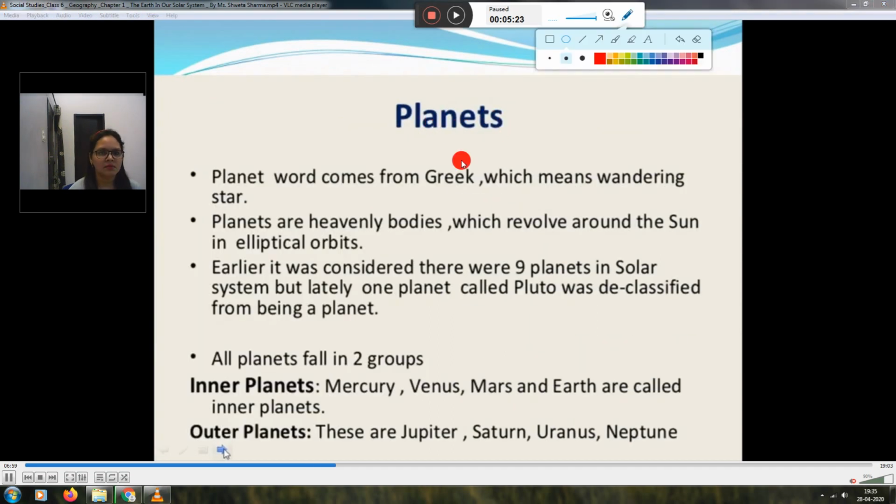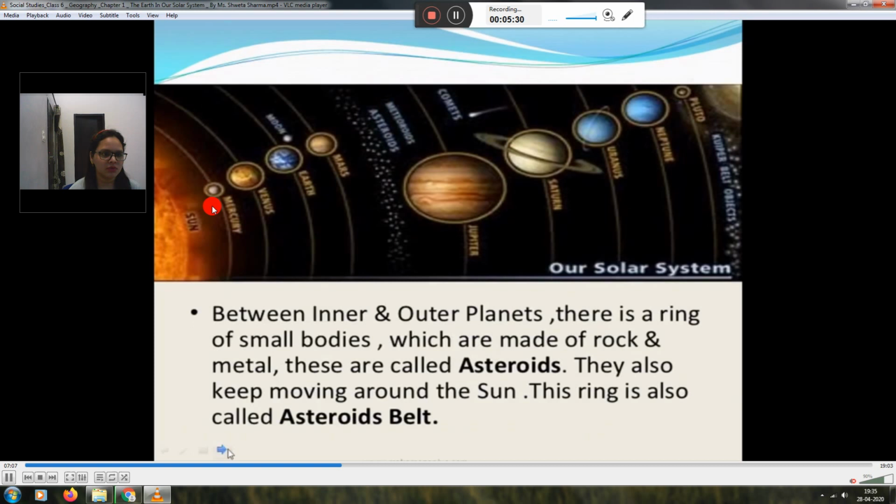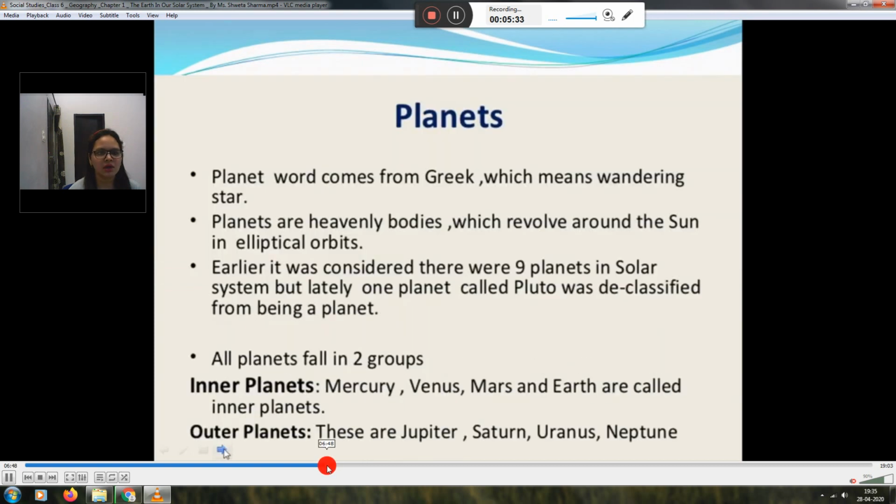Planets. The word planet comes from a Greek word which means wandering star. Planets are heavenly bodies which revolve around the sun. All the 8 planets revolve around the sun in elliptical orbits. Remember one thing, that all the planets revolve around the sun.